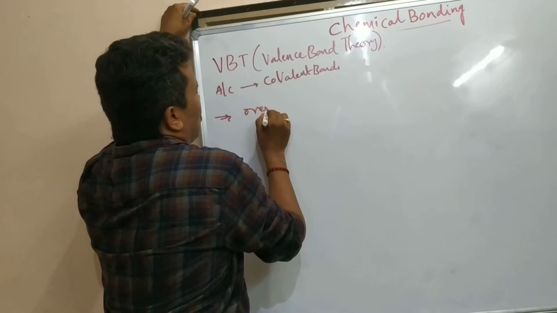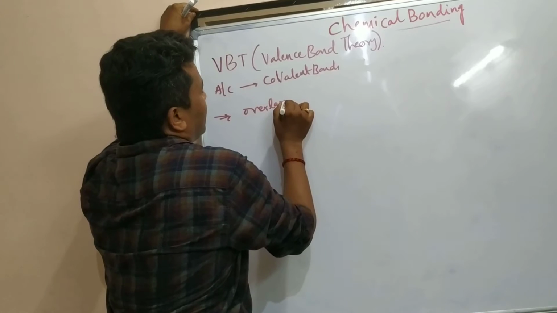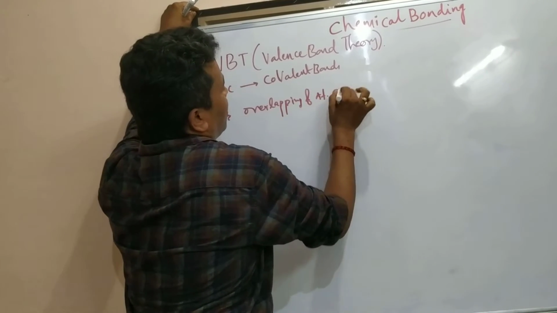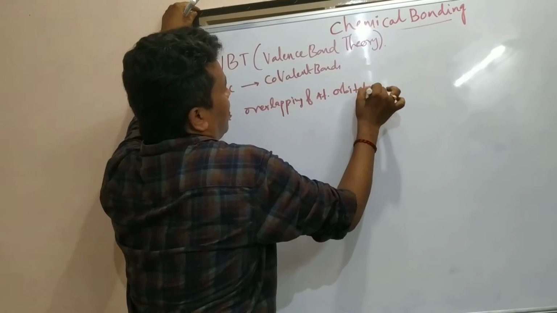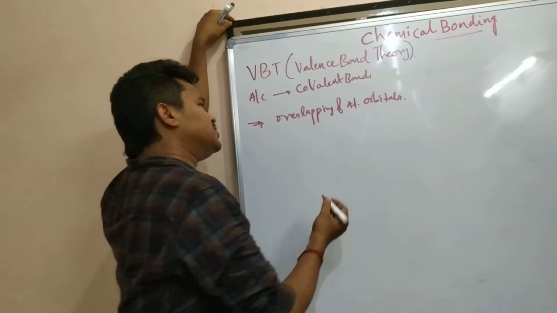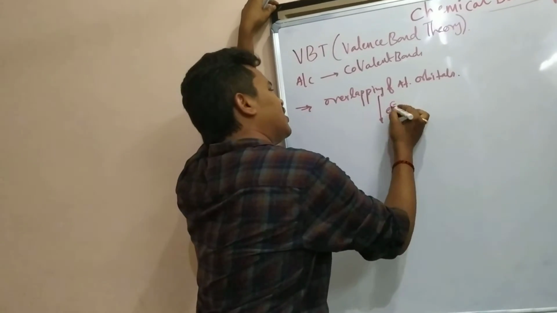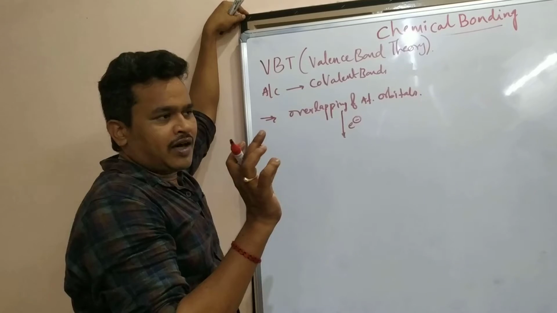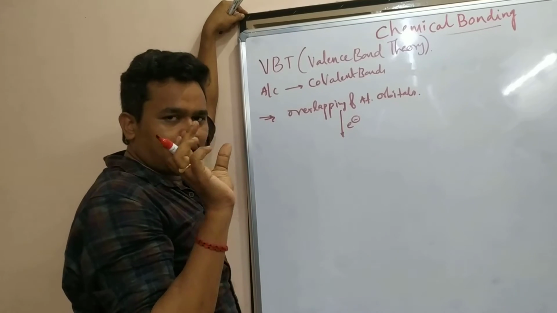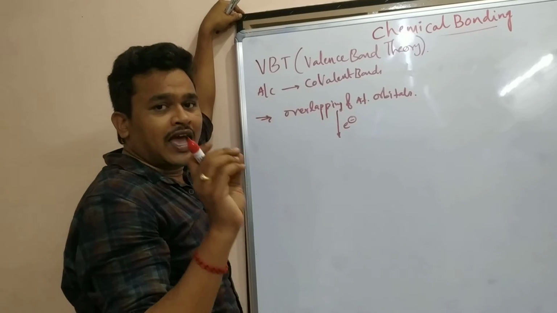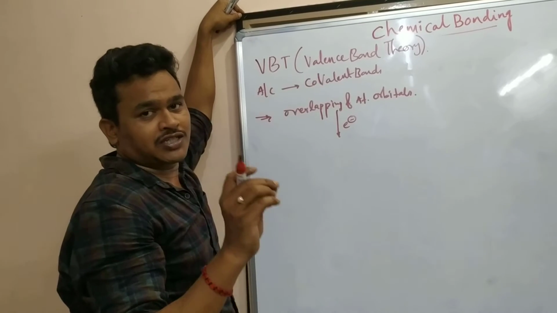Overlapping of atomic orbitals. Here, overlap means what is required? Orbitals containing electrons are required. For a molecule, atoms are required, and atoms have electrons in their valence shell.